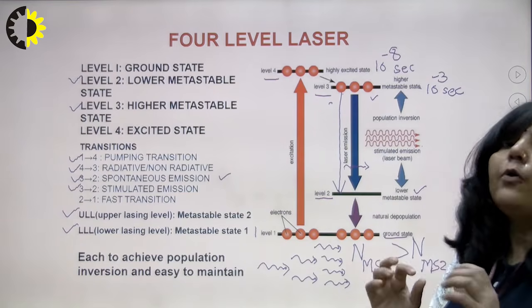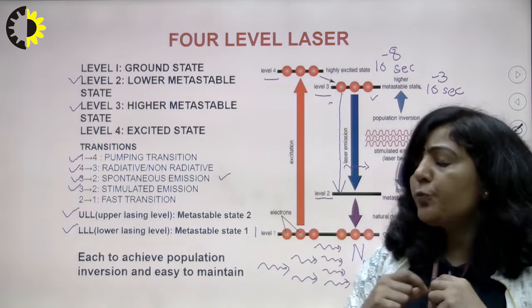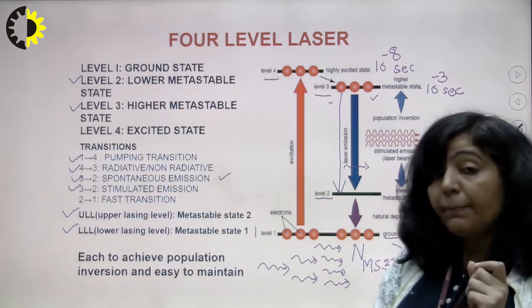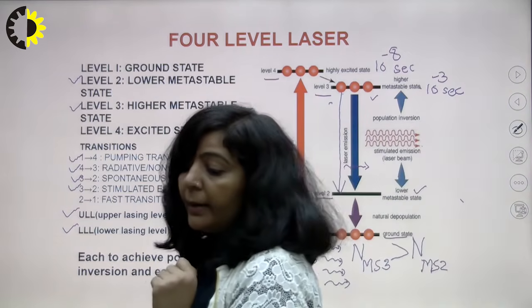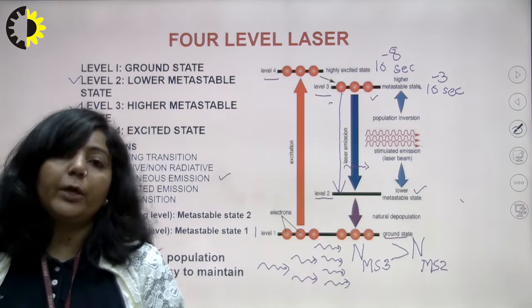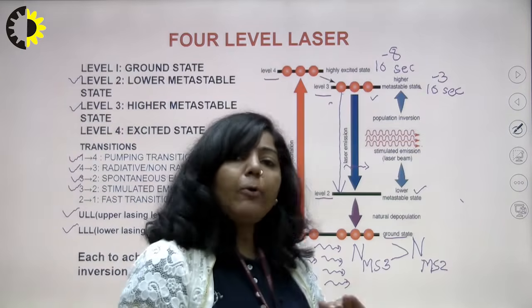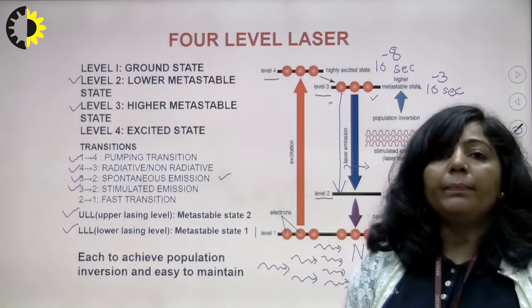So in a 4-level laser, achieving population inversion is very, very simple as compared to a 3-level laser. In other words, it is very easy to achieve population inversion in a 4-level laser, and that state can be maintained for a very long time.